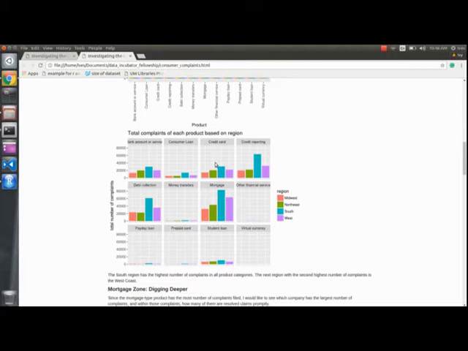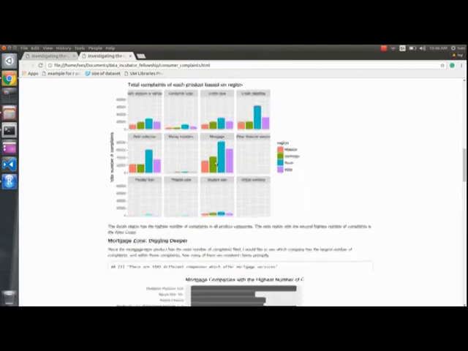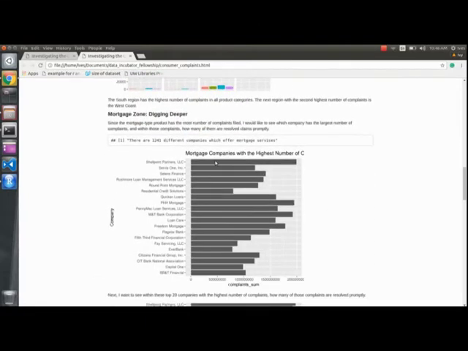Now, since mortgage shows to have the dominant number of complaints in comparison to the other services, I wanted to zoom in into this particular category and see how it's gotta be. So here we are. In the mortgage zone digging deeper section, what I did first was I generated a new plot which shows the list of top 20 mortgage companies that have the largest number of complaints.